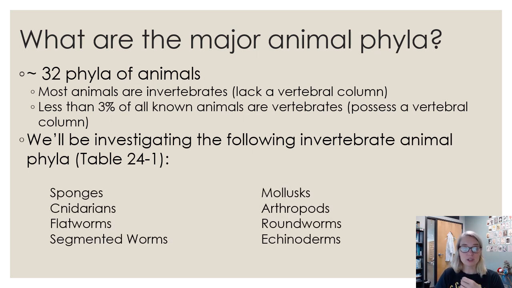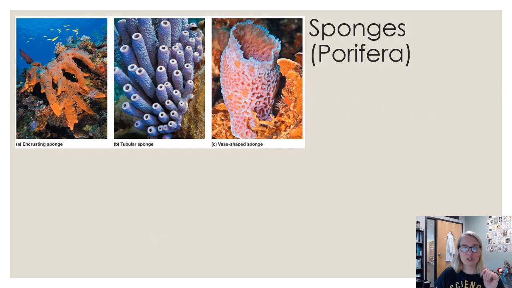So those include sponges, cnidarians, the C is silent, flatworms, segmented worms, mollusks, arthropods, roundworms, and echinoderms. Right, so those are our invertebrates that we're going to cover in chapter 24, and then vertebrates are going to be in chapter 25. So let's get started. So that first phyla are the sponges, called porifera.